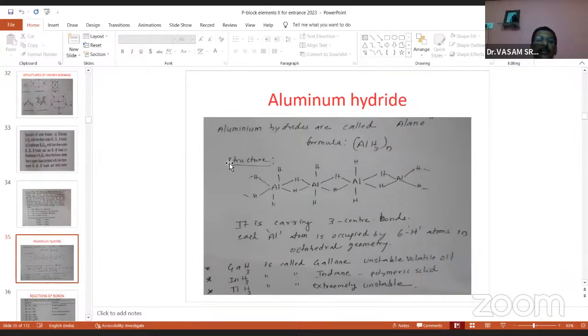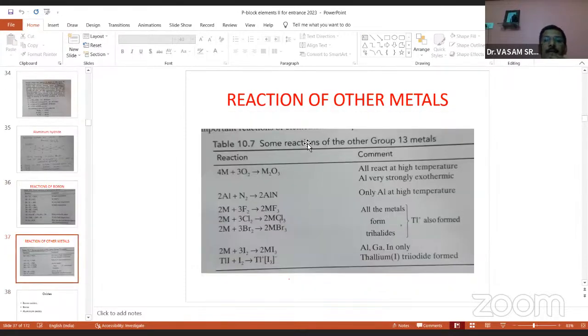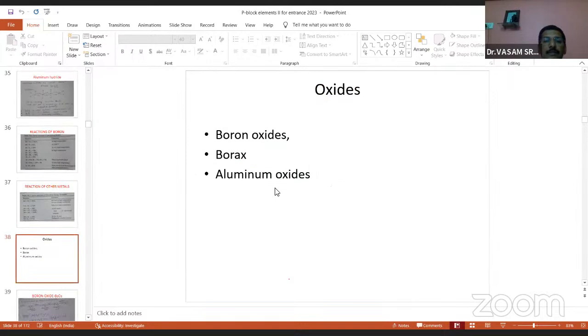Okay, this is the most important, so remember the names, very important. Boron hydride is called borane, aluminum hydride is called alane, and gallium hydride is called gallane, the volatile oil. And these are the reactions with the boranes, not important here, and the reactions with other metals, leave it.